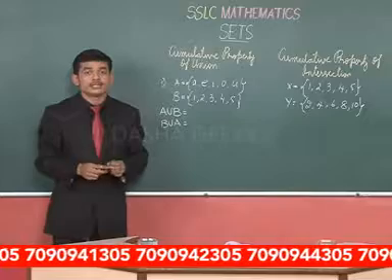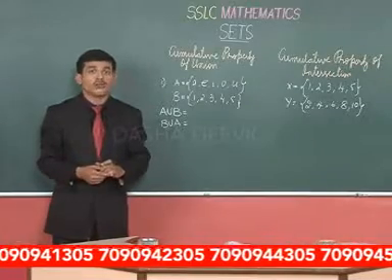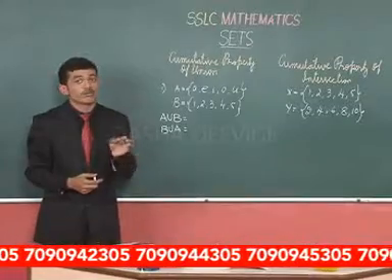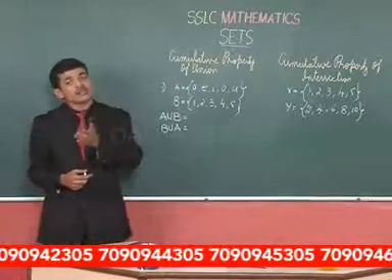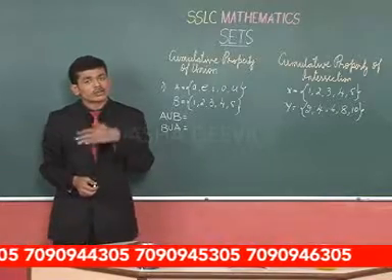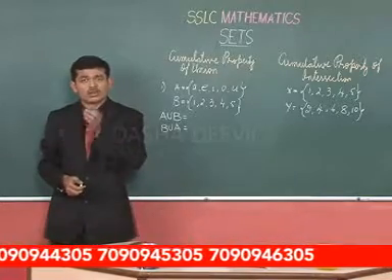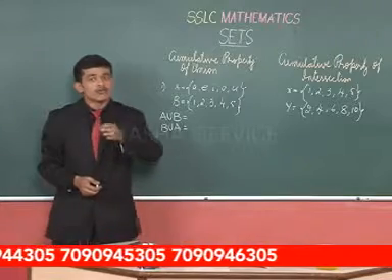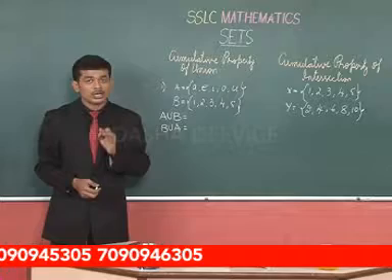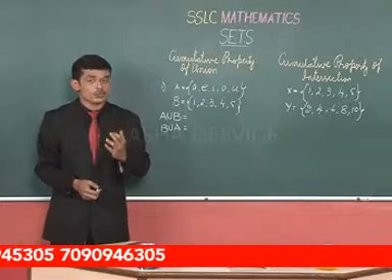Dear students, now let us learn about three important properties of the union and intersection operations of sets. In addition, subtraction, multiplication and division, you have seen that some of these operations obey the commutative property.